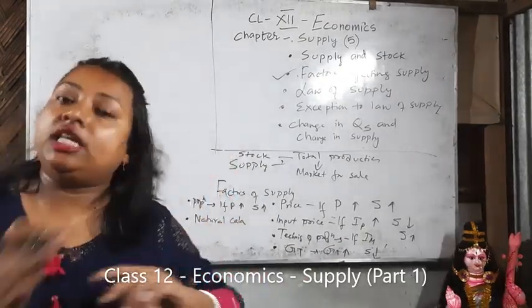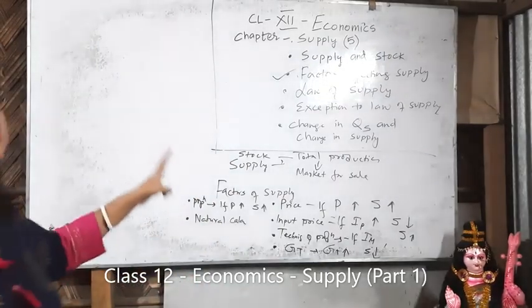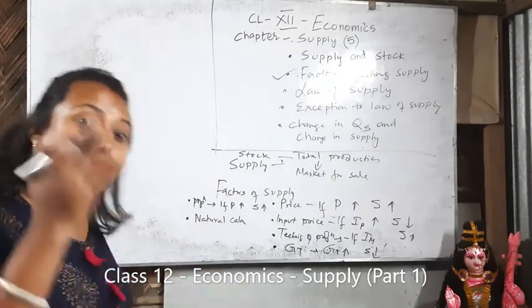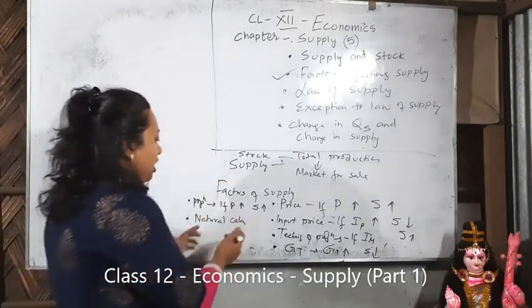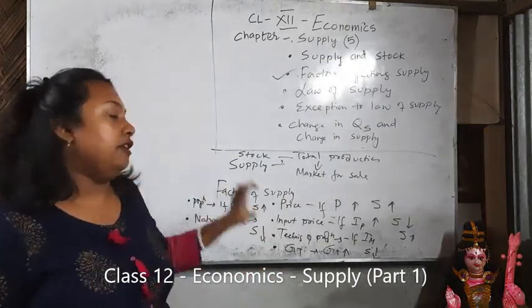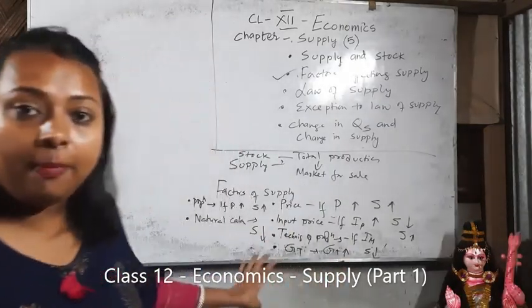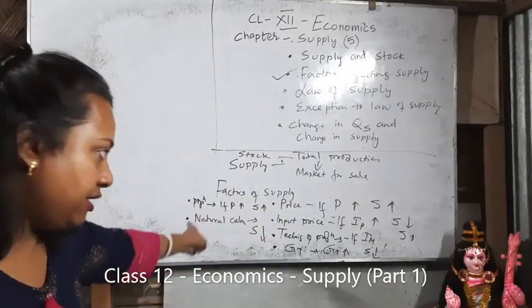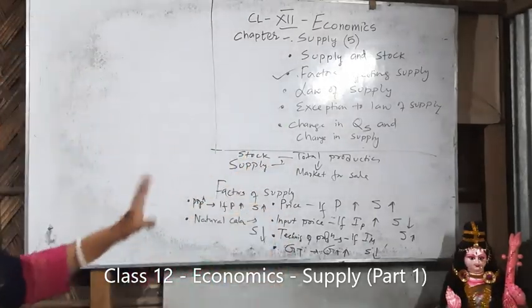Okay, if such thing happen, what will happen? If natural calamities like earthquake or flood take place, normally supply will be affected, right? So if natural calamity takes place, supply is going to fall. So these are the factors that affect supply. Okay, clear? So I gave you only 6 factors, elaboration of 6 factors, but there are many more.